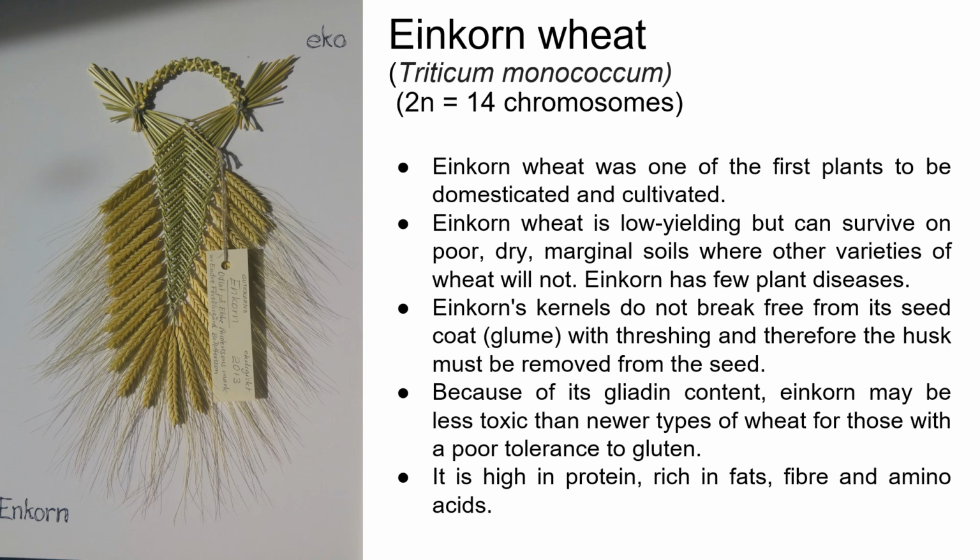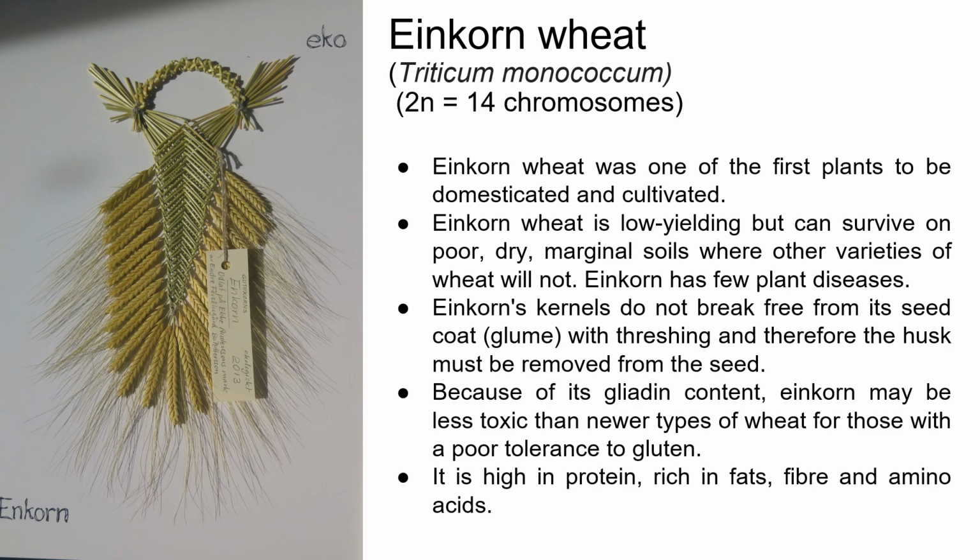Einkorn wheat, Triticum monococcum, 14 chromosomes. Einkorn wheat was one of the first plants to be domesticated and cultivated. Einkorn wheat is low yielding but can survive on poor, dry, marginal soils, where other varieties of wheat will not. Einkorn has few plant diseases.